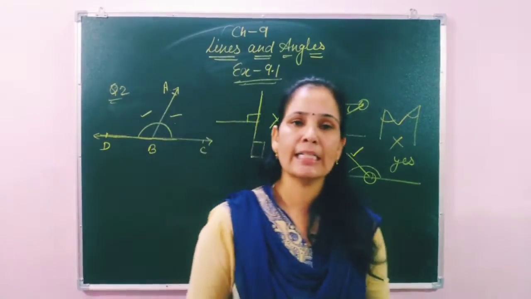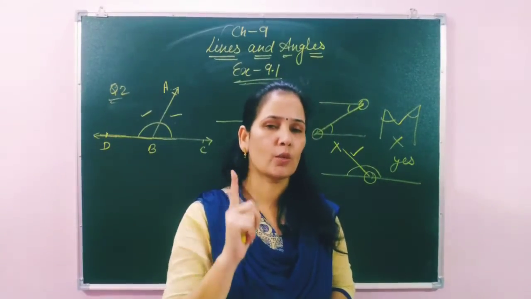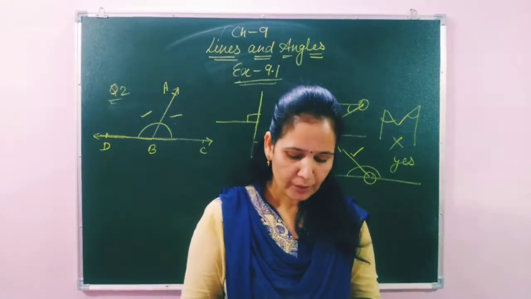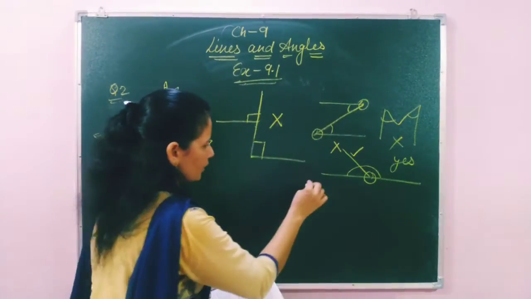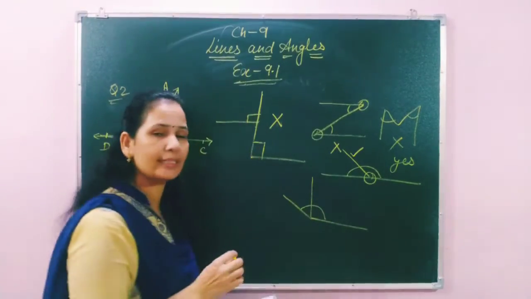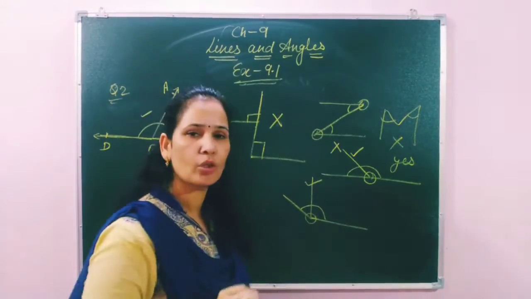Students, for adjacent angles, two conditions should be there. First, the vertex should be common. Second, the arm should be common. Now, after that, the fifth one they have given this way. Is it a pair of adjacent angles? Yes. Same thing. Vertex is common and arm is common.